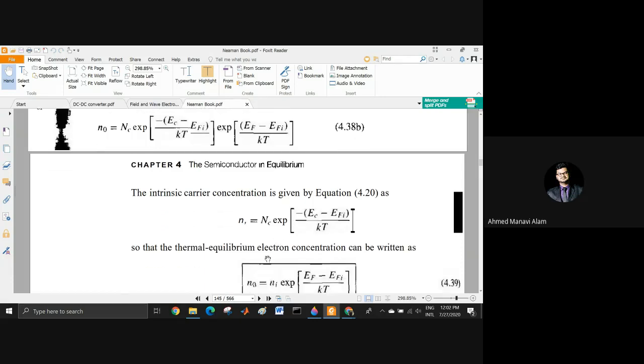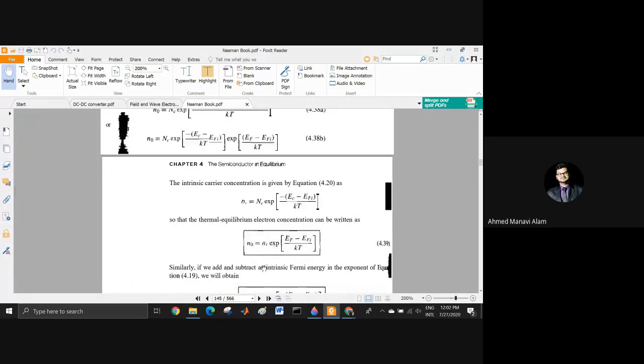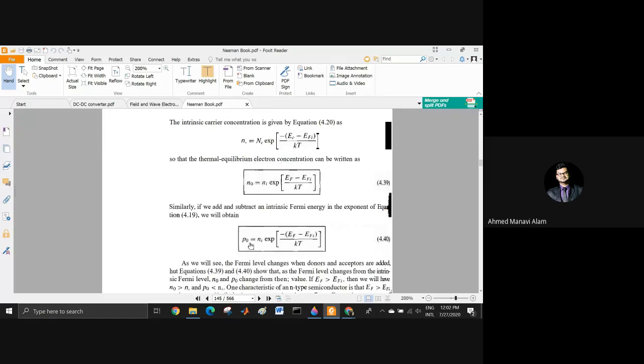So now I'm replacing n naught equals Ni exponential EF minus EFI divided by KT. The thermal equilibrium electron concentration can be written n naught equals Ni exponential EF minus EFI divided by kT. If EF and EFI are same, then n naught equals Ni. This term is gone. Similarly, we can find p naught equals Ni exponential minus EF minus EFI divided by KT.